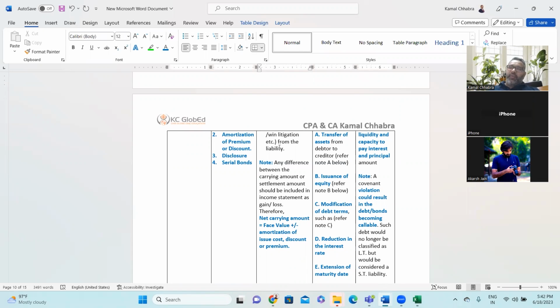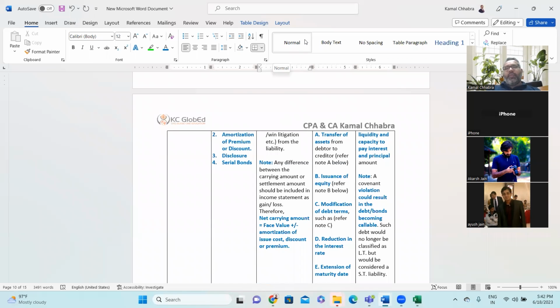Let's assume Bank of America has given, let's say, $1 million of loan to XYZ company, and XYZ company has given, let's say, $500,000 of fixed assets as security to the bank. But after a year, XYZ company is not in a position to repay the principal amount as well as the interest amount.